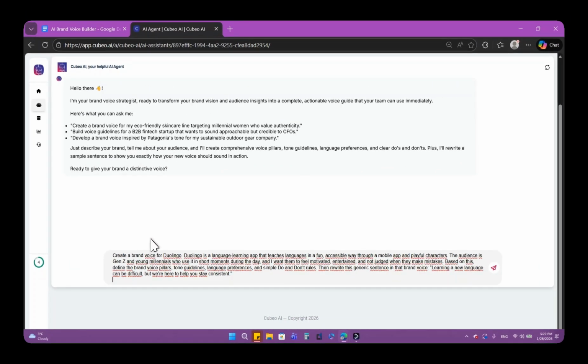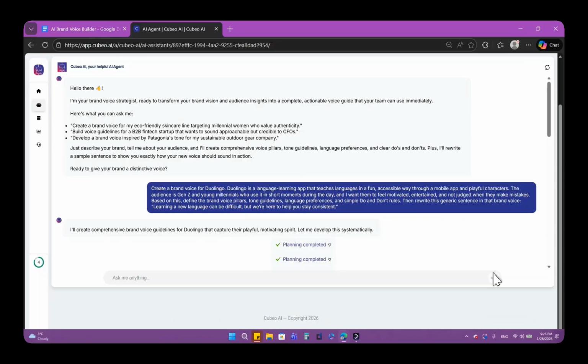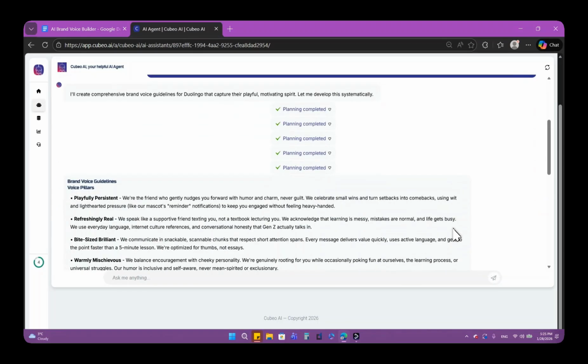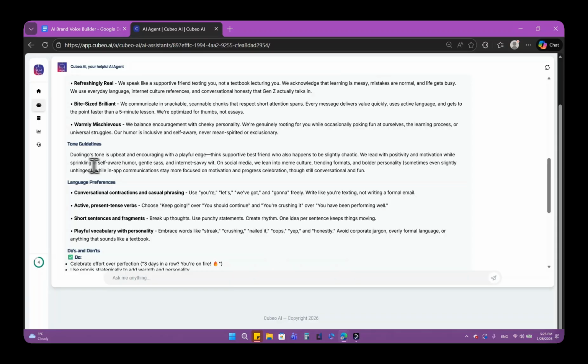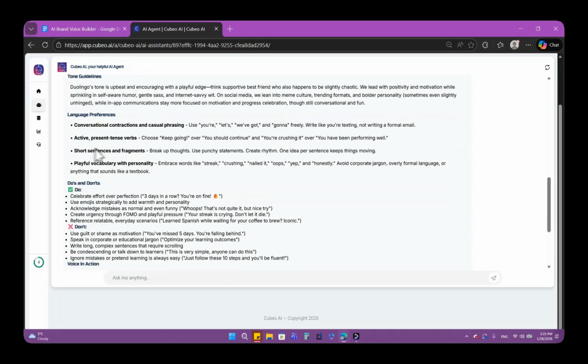I'm using Duolingo as an example, a brand that's playful, encouraging, and never makes people feel bad for making mistakes. Let's see. Now let's take a look at Duolingo's brand voice. So we have the voice pillars: playfully, refreshingly real, bite-sized brilliant, and warm. The tone guidelines, language preferences: conversational, active present tense verbs, short sentences, and playful vocabulary with personality, of course.